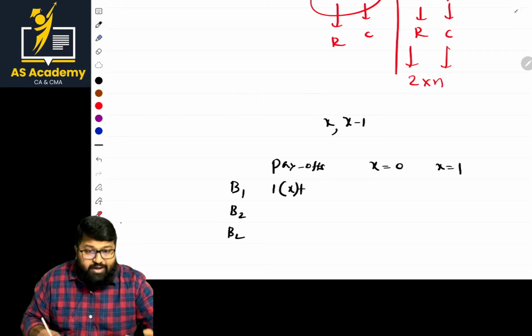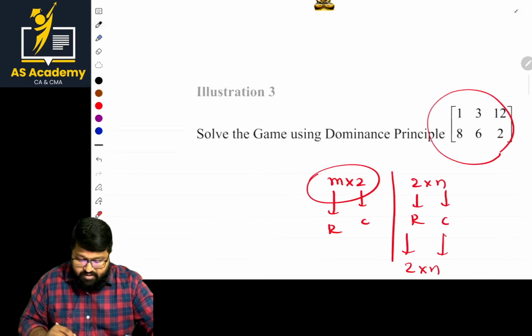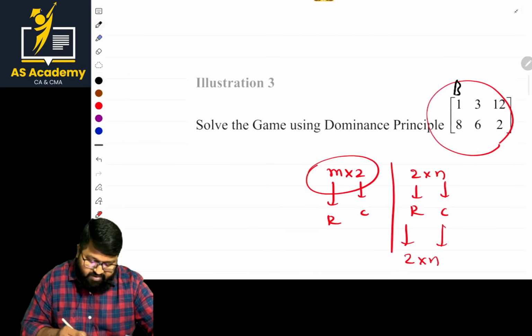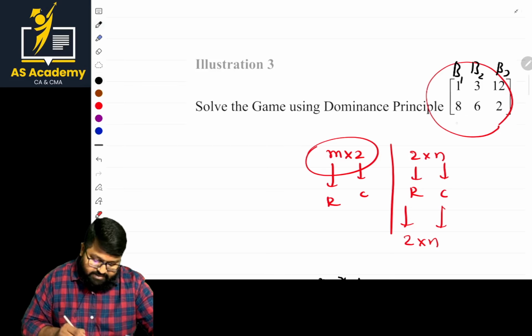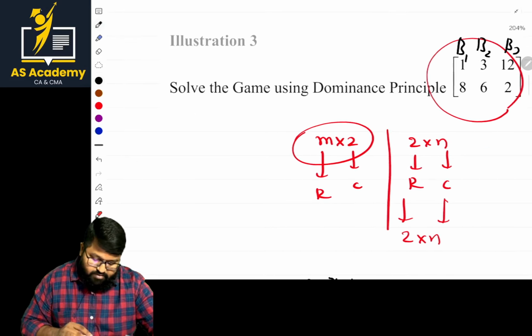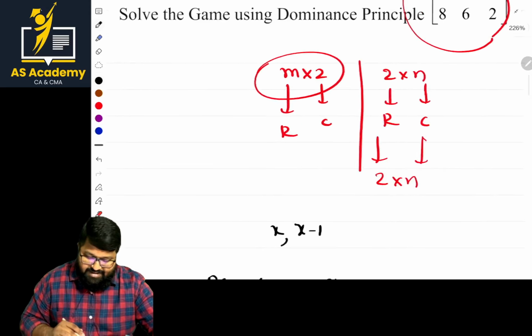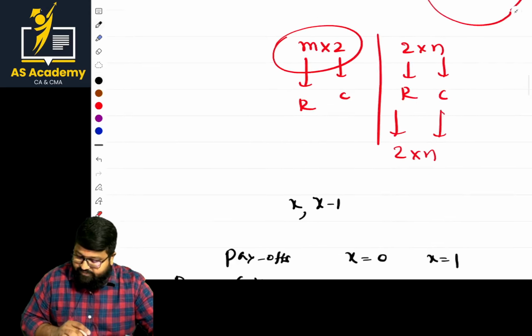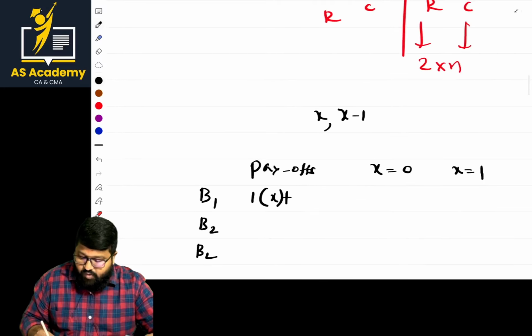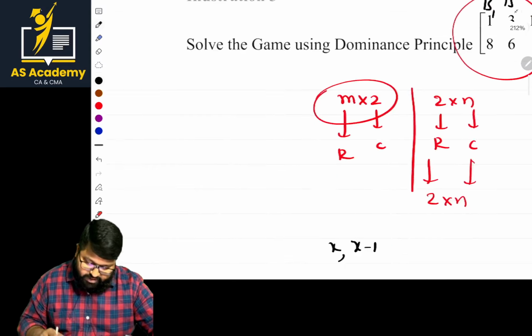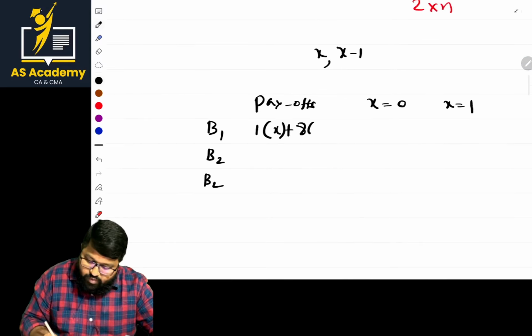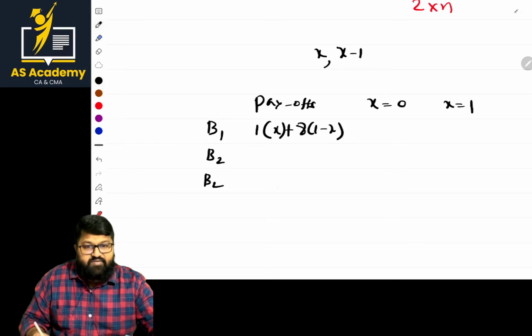Here the values are for B1, B2 and B3. We are taking the probabilities x and 1 minus x. The other value is 8 into 1 minus x. Is it clear with this first part?